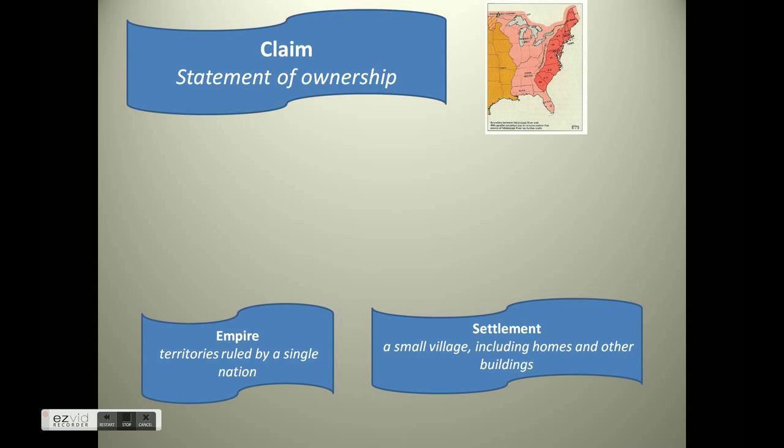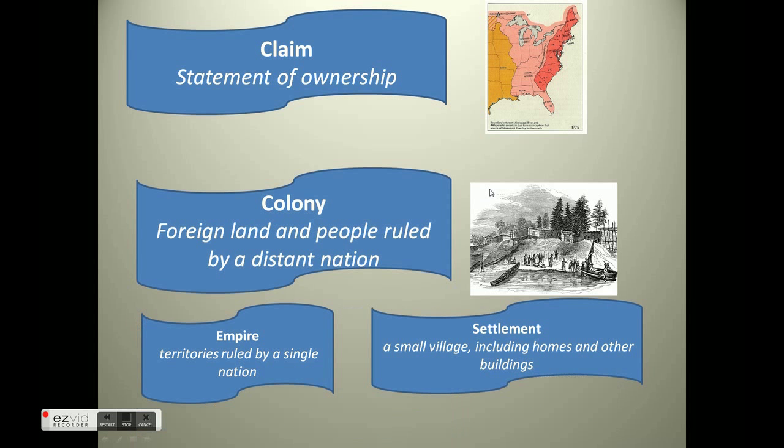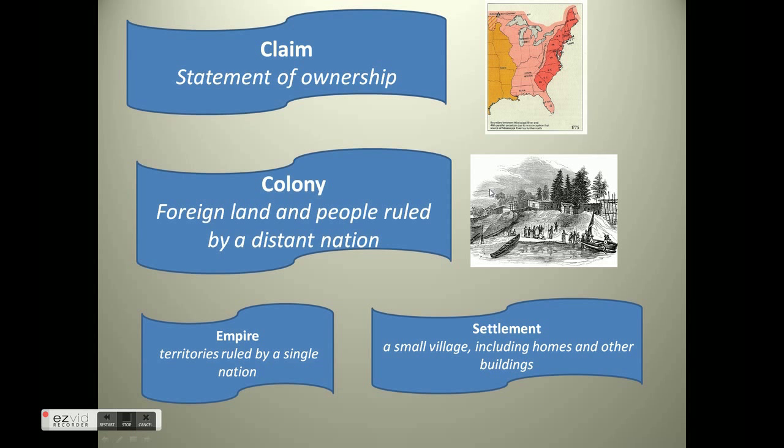Empire, territories ruled by a single nation. And settlement, a small village including homes and other buildings. If you still need those terms, they are at the bottom of the page for you. And a colony. Colony is foreign land and people ruled by a distant nation. As we've looked at before, the distant nation, Europe, coming over to North America, is 3,000 miles away. So they're trying to rule a territory far from where they're at home.